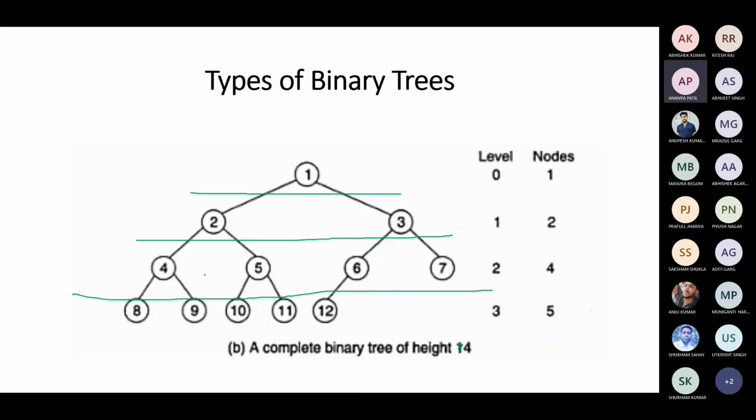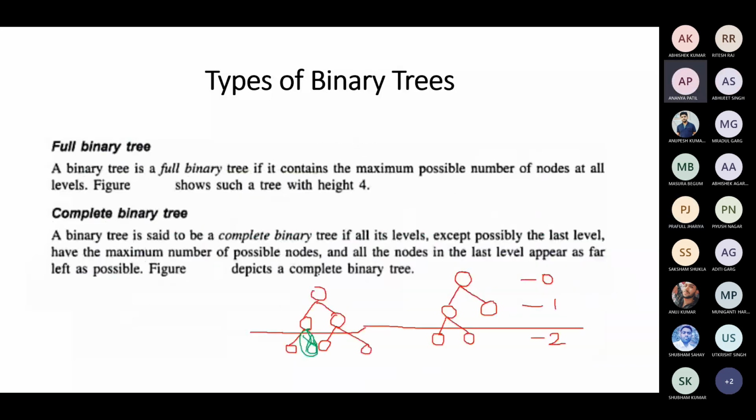This is a complete binary tree. Read the definition again. What is the definition? A binary tree is said to be a complete binary tree if all its levels, except possibly the last level, have the maximum number of possible nodes, and all the nodes in the last level appear as far left as possible. Okay, so this is suiting now.